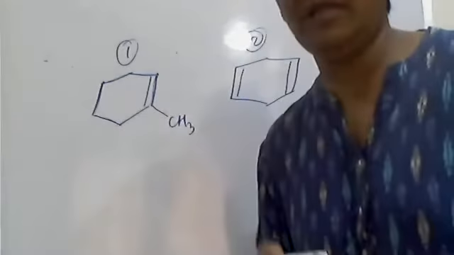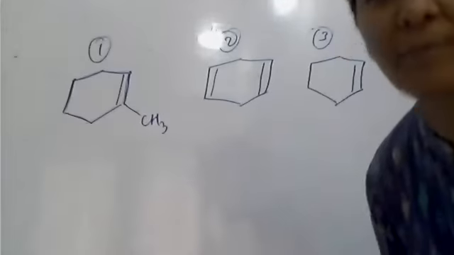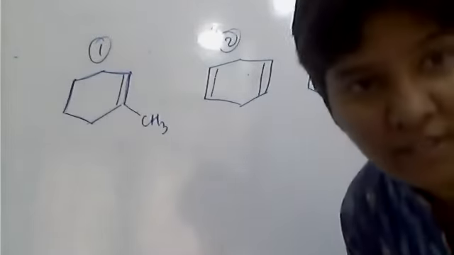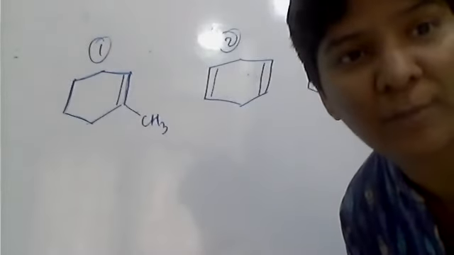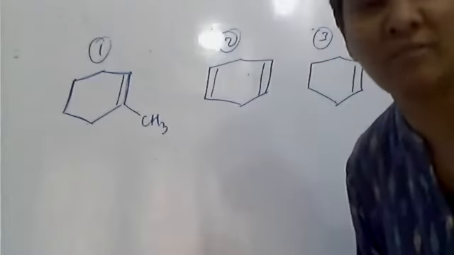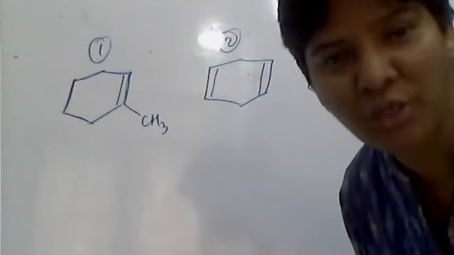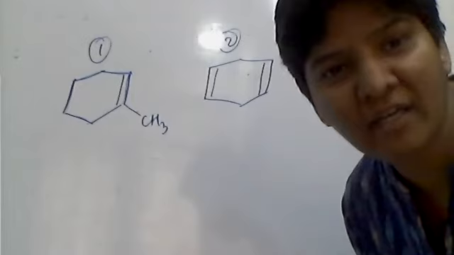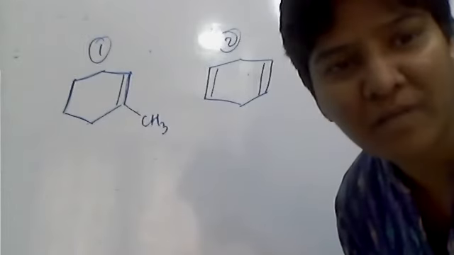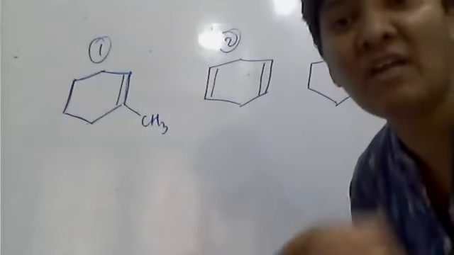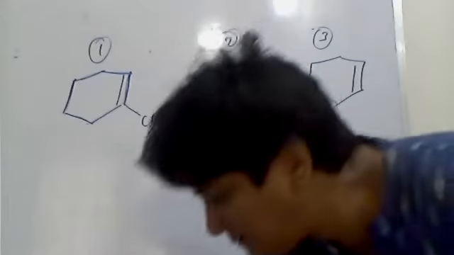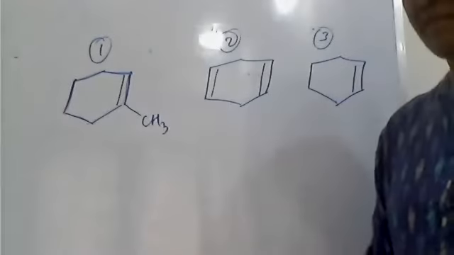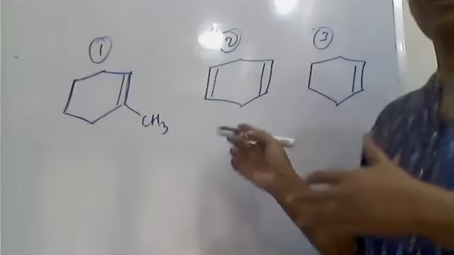Tell me which is stable according to hyperconjugation. Don't think that the cyclic will never show hyperconjugation. They also show hyperconjugation. So to show hyperconjugation, what do you need? Any unsaturated compound, maybe carbocation, carbon free radical, or alkene. Alkene must have at least one alpha hydrogen. So see here, where is your alpha hydrogen? Which is stable? I want the order. Which is more stable, 1, 2, 3 or 3, 2, 1? I want the order.